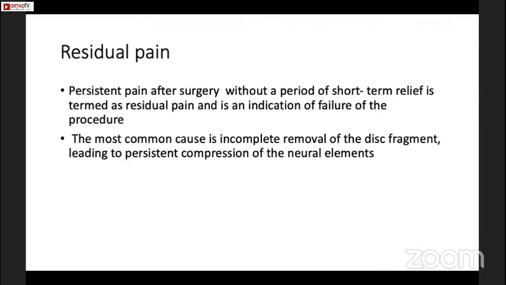The residual pain. Persistent pain after surgery without a period of short-term relief is termed residual pain and is an indication of failure of the procedure. The most common cause is incomplete removal of the disc fragment, leading to persistent compression of the neural elements.